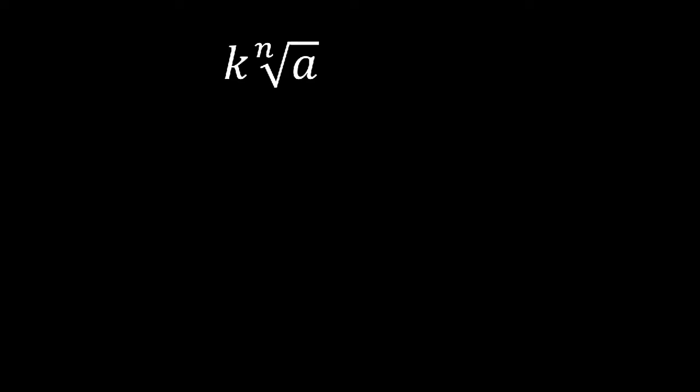See here, this is read as k into nth root of a. Here root symbol, this is called radical sign. Root symbol is called radical sign, and the number which is coming inside the radical sign is called radicand.